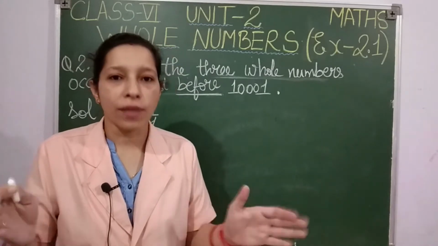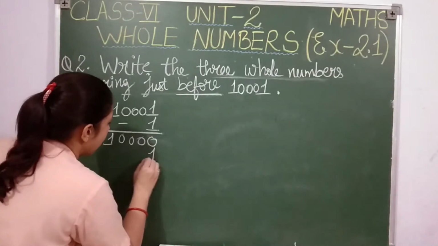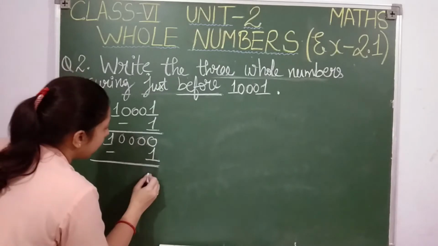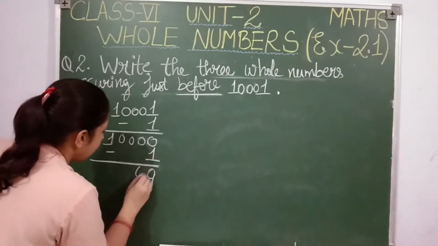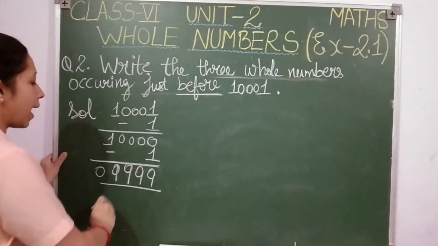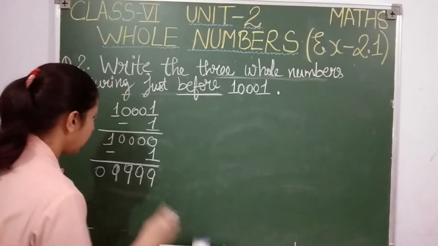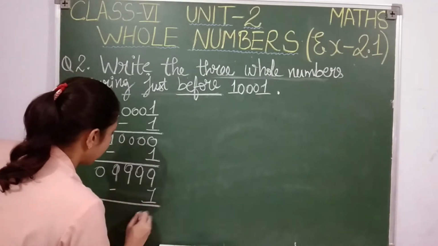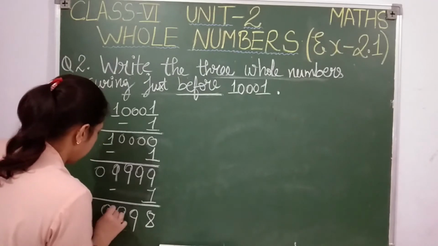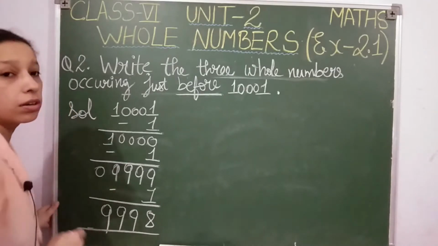But still, if you have any confusion regarding the solution, you can solve in this manner and be confident for your answer. Then again I have to borrow 1 here. 10 minus 1, 9. Here again 9, 9, 9. So 9,999. Again subtract 1 from this because we want 3 whole numbers now. So 9 minus 1, 8. Again 9, 9, 9. So first number, second number, and here we got our third number, students.